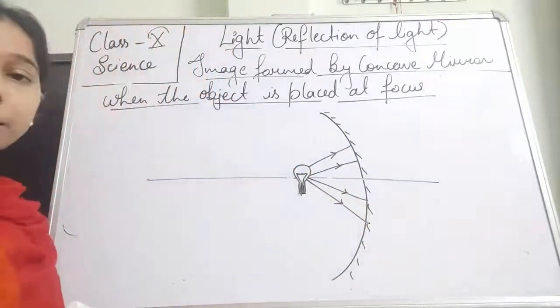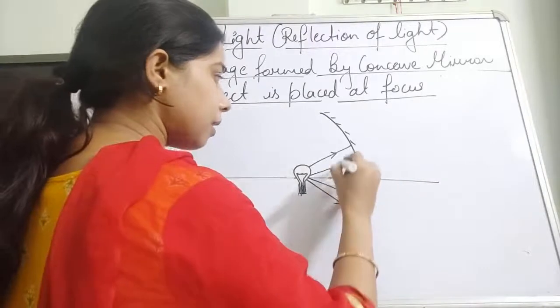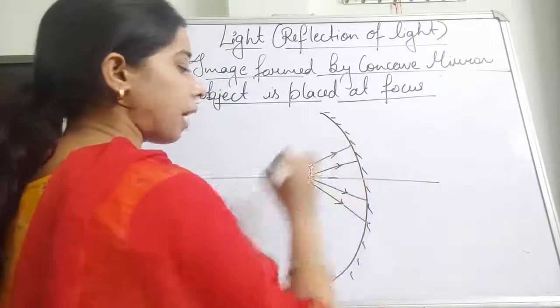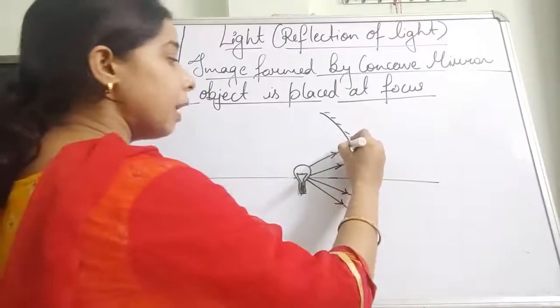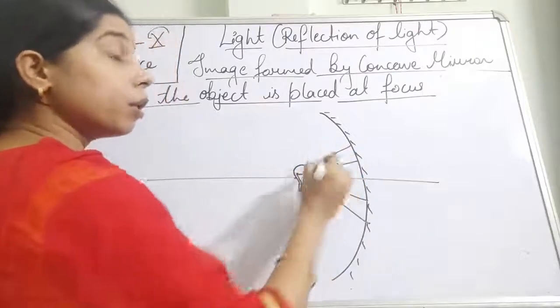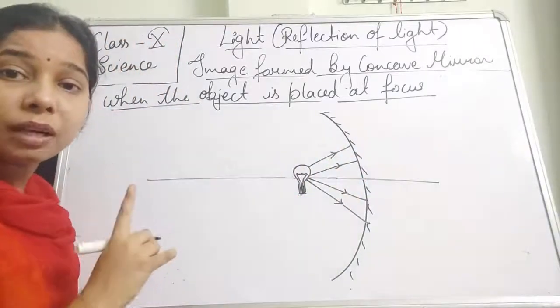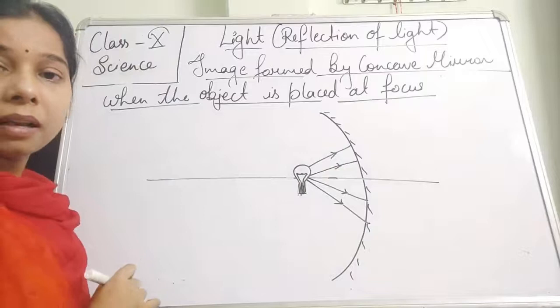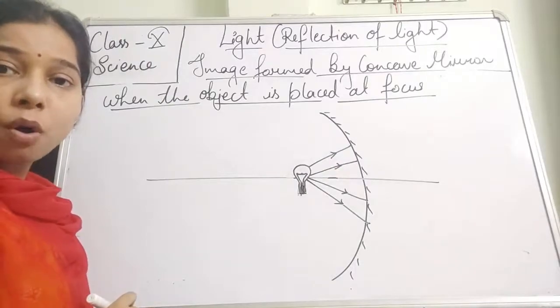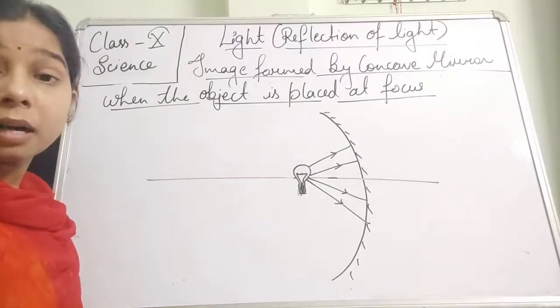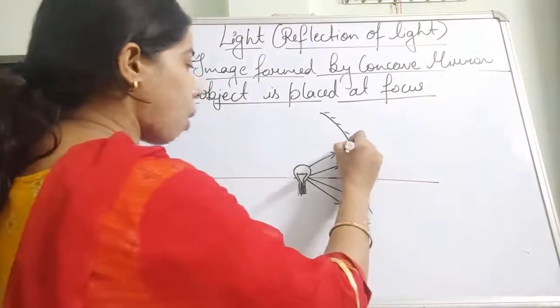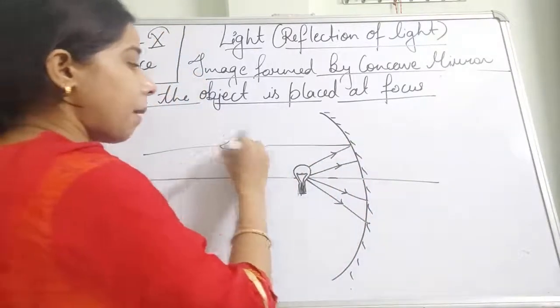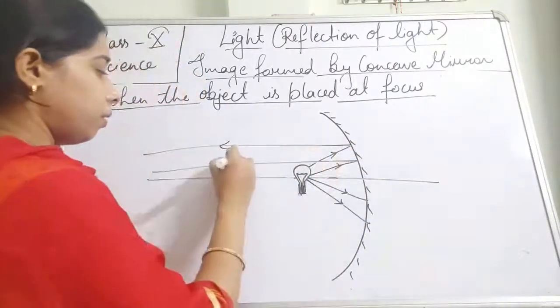So what happens after reflection? These light rays, after reflection through the concave mirror, since they are coming through the focus, remember rule number 3 which we have seen: when light rays pass through the focus, after reflection they become parallel to each other. So all these light rays become parallel to each other.